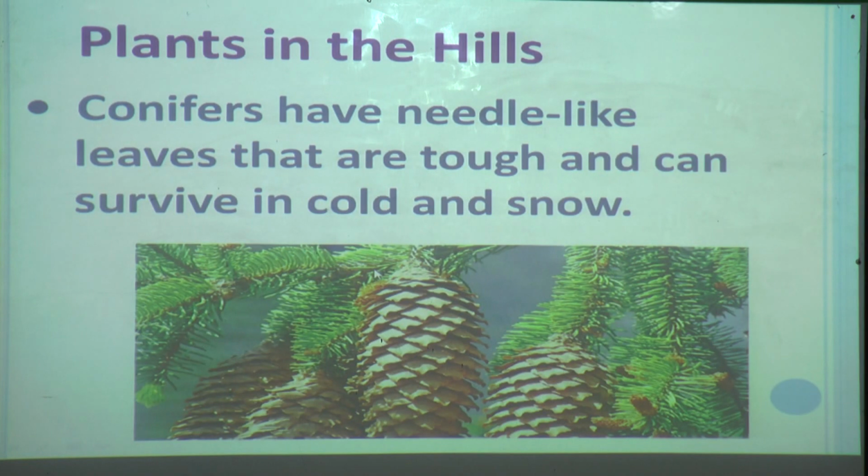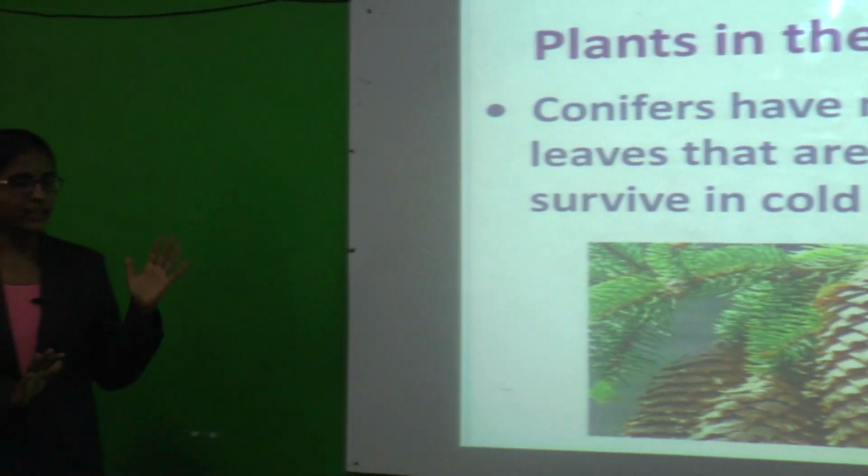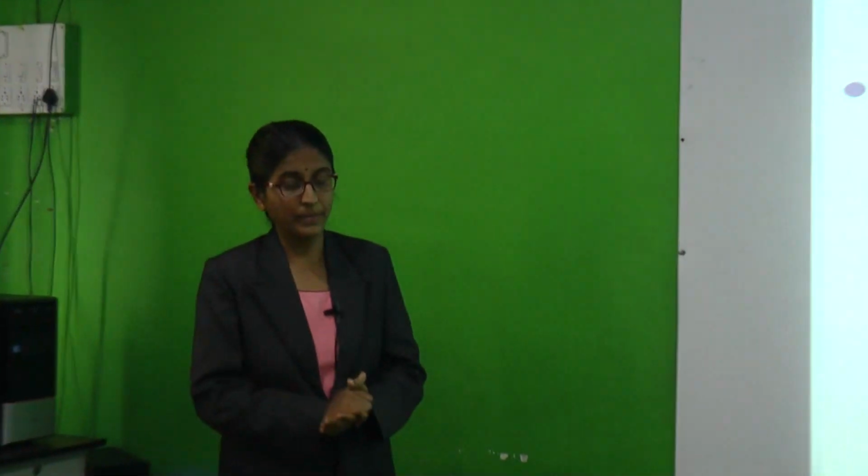Okay, dear students, this is all we learned today. What is meant by adaptation? Different plants grow in different places and they have to survive in that place. So for that they change their behavior and they change in their body parts. So all this we learned in today's lesson.